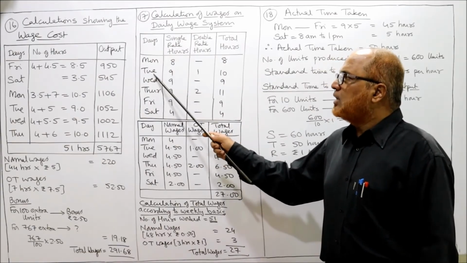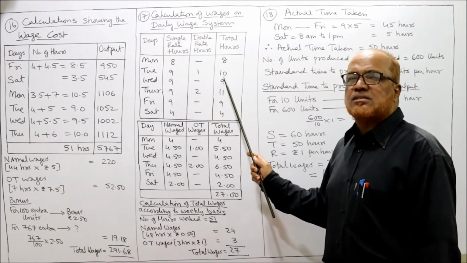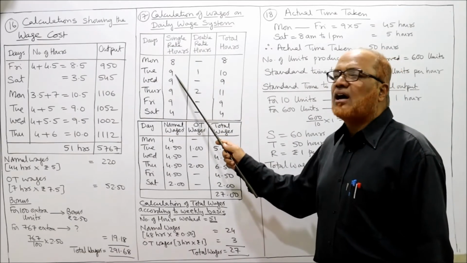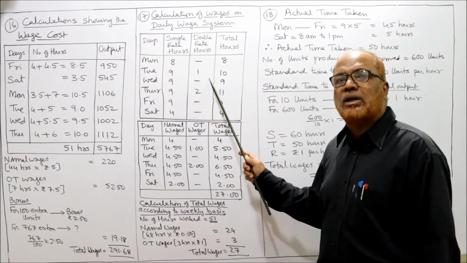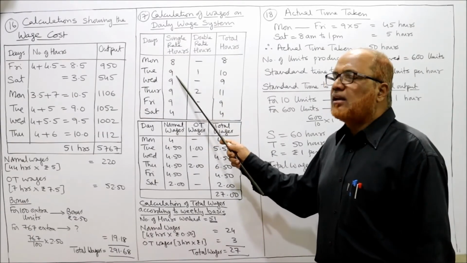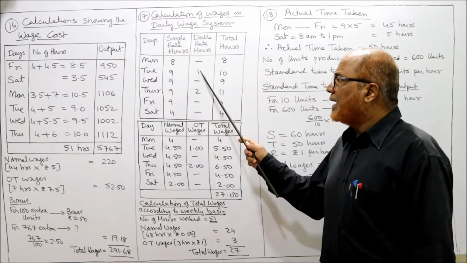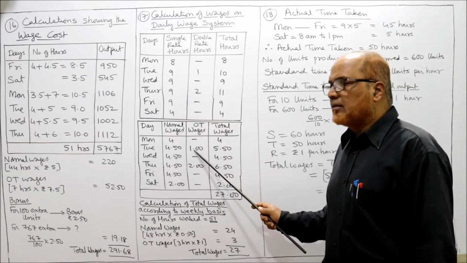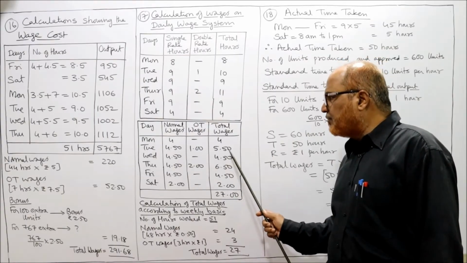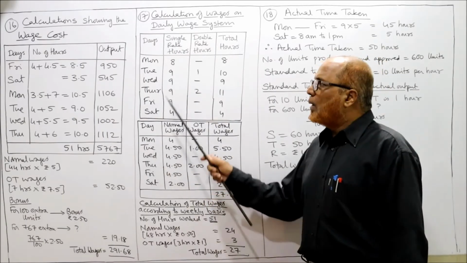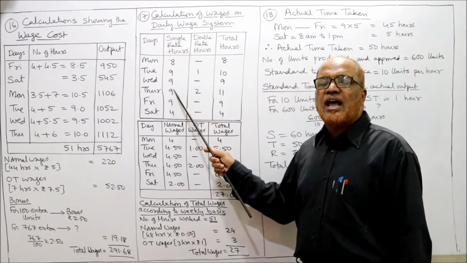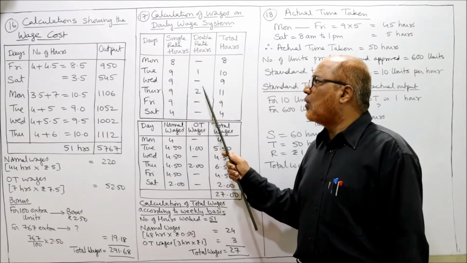On Tuesday he has worked 10 hours. Out of 10 hours, 9 hours are normal and 1 hour is overtime, double the rate. So 9 into 0.5 you will get 4.5, and 1 into 1 rupee is 1. So total wages are 5 rupees 50 paisa on Tuesday. Wednesday he has worked 9 hours normal time, no overtime.